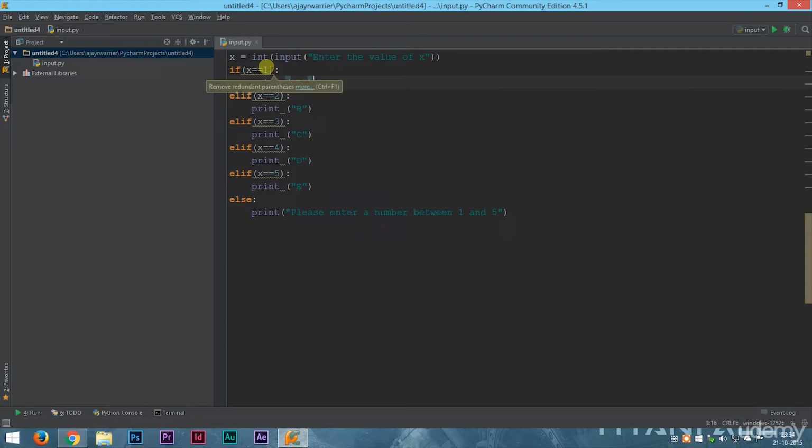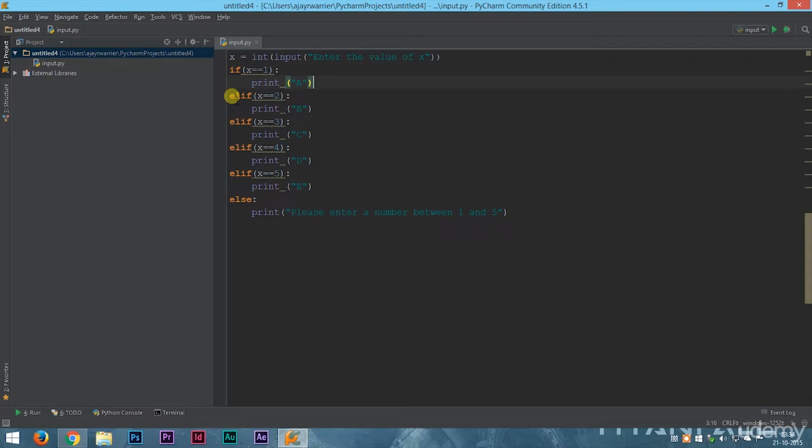Now if the value of x is not 1, it will check if the value of x is 2. If the value of x is 2, then it will print b and stop the program there. If instead of elif we had used if, then the program would keep on checking if x is equal to 3, x is equal to 4, x is equal to 5.